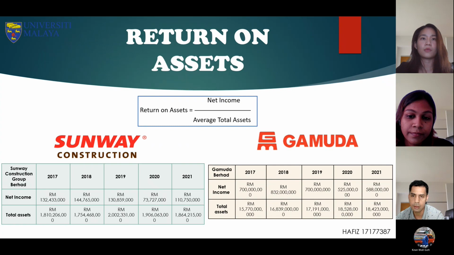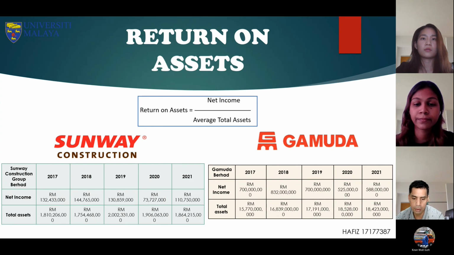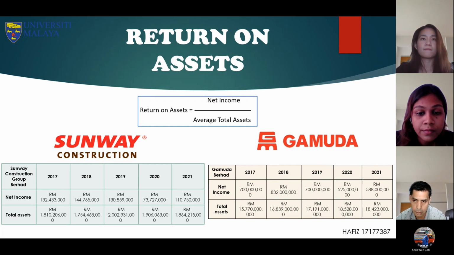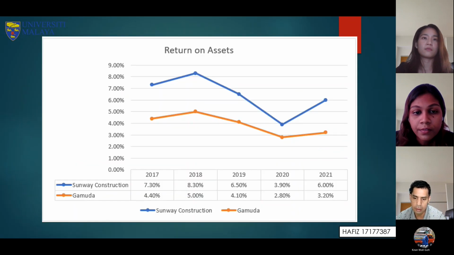So next one is the return on asset. The return on asset is measured by the net income over the average total asset. So it is shown for both of the companies in the table. As you can see, both of the companies basically have a very stable return on asset, as shown in the graph.